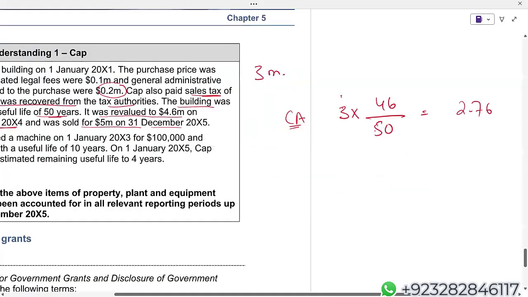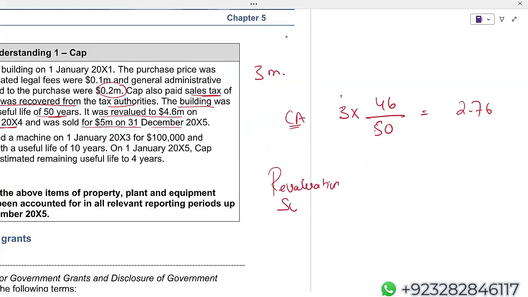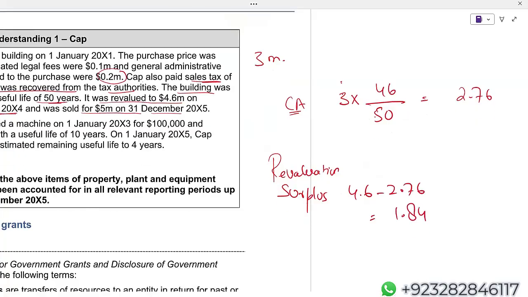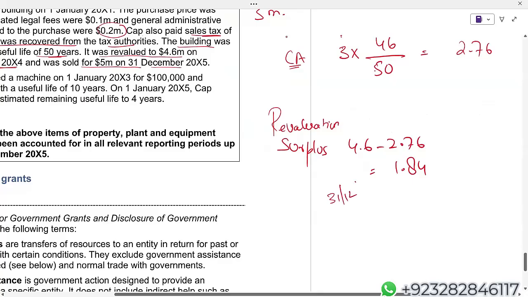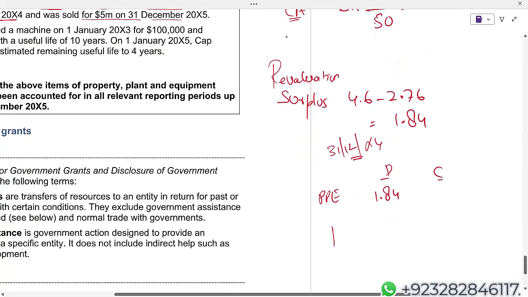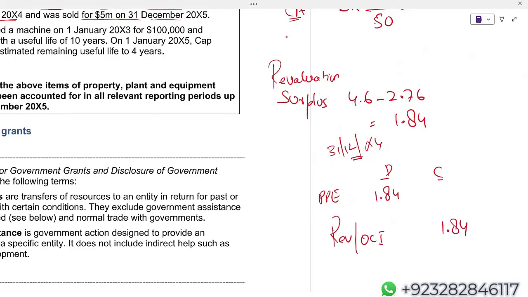Revalued amount is 4.6, so here comes the revaluation surplus. 4.6 minus 2.76, I'm getting 1.84. December X4, obviously property, plant and equipment debit by 1.84. Revaluation surplus, which I have to show in OCI, and in the SOFP I have to show under OCE.